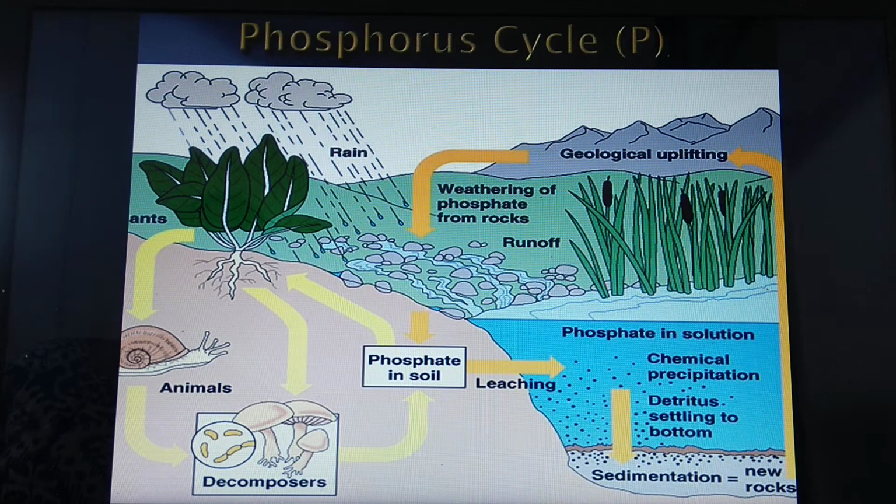It is the main reservoir, or we can say, in the living world, where the phosphorus is present. In the living world, in biological membranes, that means the plasma membrane, it consists of phospholipid. In the case of nucleic acids, that is DNA and RNA also, phosphate is the main component, and in cellular energy transfer also phosphorus is present.